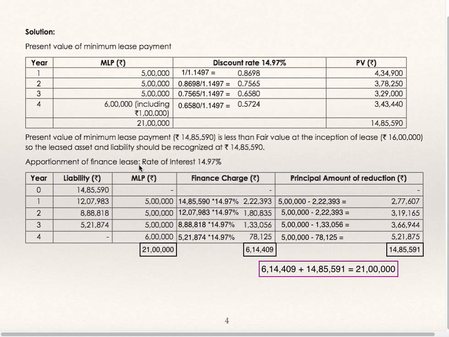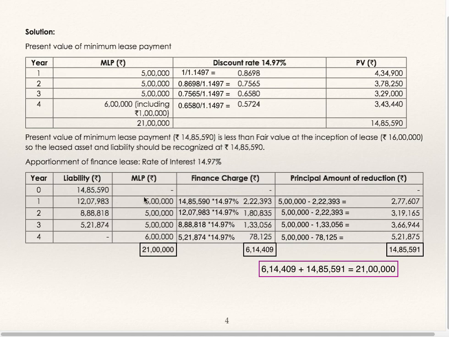Apportionment of finance lease. So each year he is supposed to pay lease rent 5 lakhs. You are supposed to calculate interest part and principal amount of 5 lakhs. Now 14,85,590, just now we have calculated the amount which he is supposed to consider in his books. Rate of interest is 14.97%.